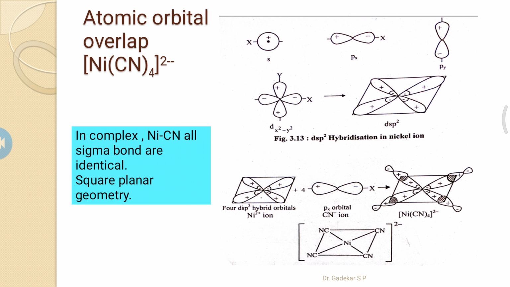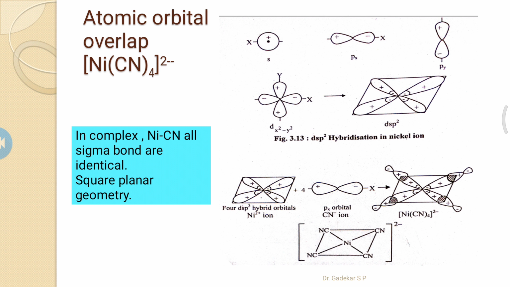Here we represent diagrammatically the one s and two p orbitals plus one d orbital involved in hybridization to form dsp2 hybridization in the nickel complex. The s orbital is spherical, the p orbitals are dumbbell shaped, and dx square minus y square is a dumbbell shape on the axis.